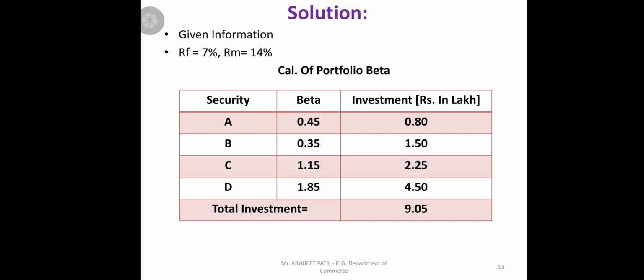Now see that as per the given information, Rf is there and Rm is there. So you should calculate the portfolio beta first, using the 4 securities' beta and investment. You should make the total of the investment column, 9.05, that is equal to 0.80 plus 1.50 plus 2.25 plus 4.50. So total investment will come to 9.05.